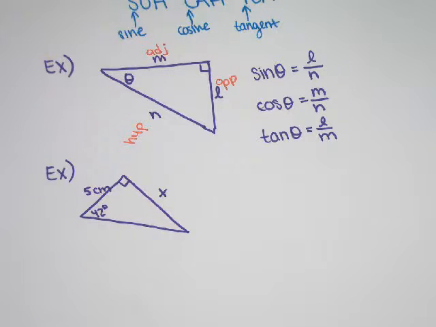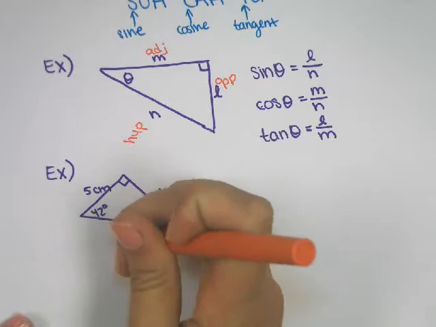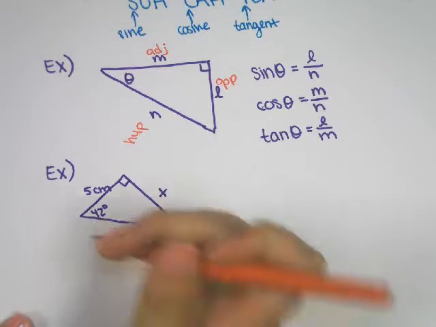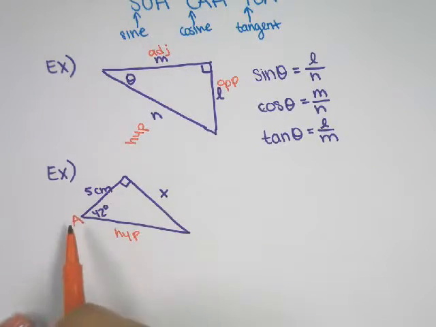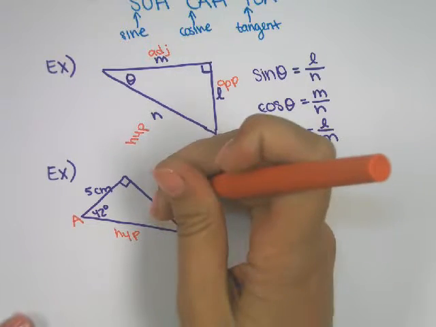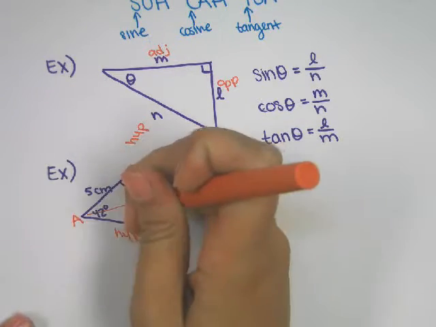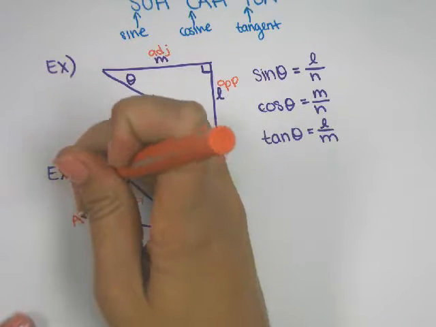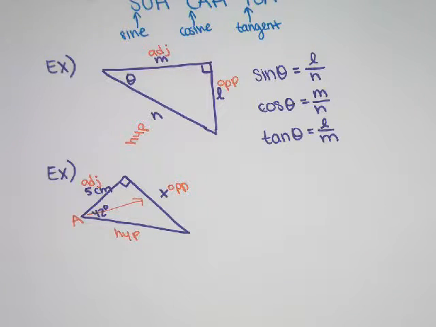So I need to label my triangle to determine what ratio I want to use. So hypotenuse is what I always label first, is across from the right angle. Since I know this angle of 42, I'll call that my reference angle. X is opposite of that. It's across the triangle. And that leaves the 5 to be our adjacent.